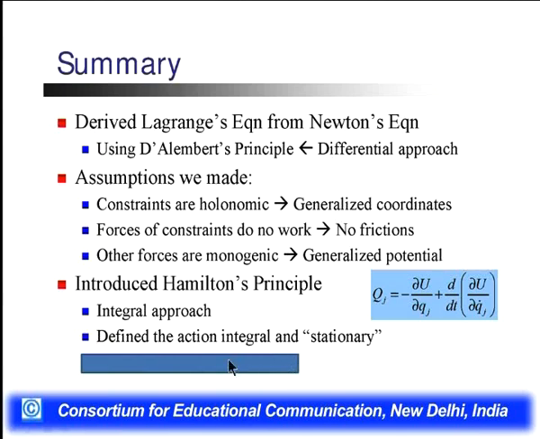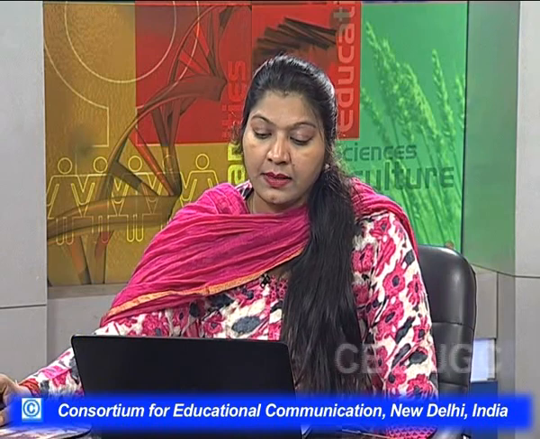Now from this lecture we can summarize that we derived the Lagrangian equation from Newton's equation, using a differential approach to define the D'Alembert principle, with some assumptions that we have made. What are those? Constraints are holonomic, which define the generalized coordinates.